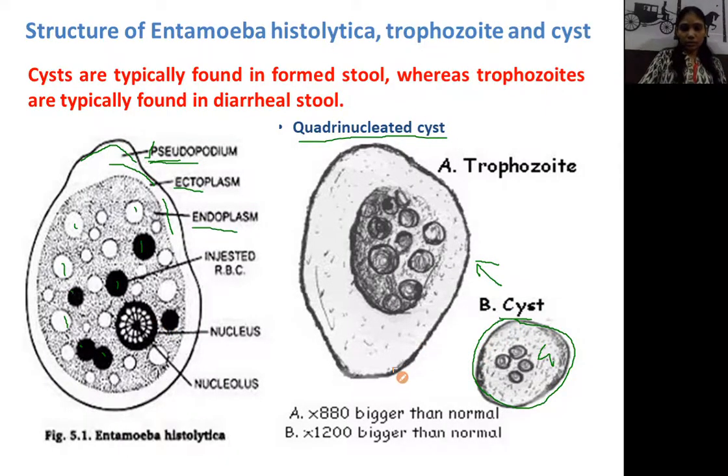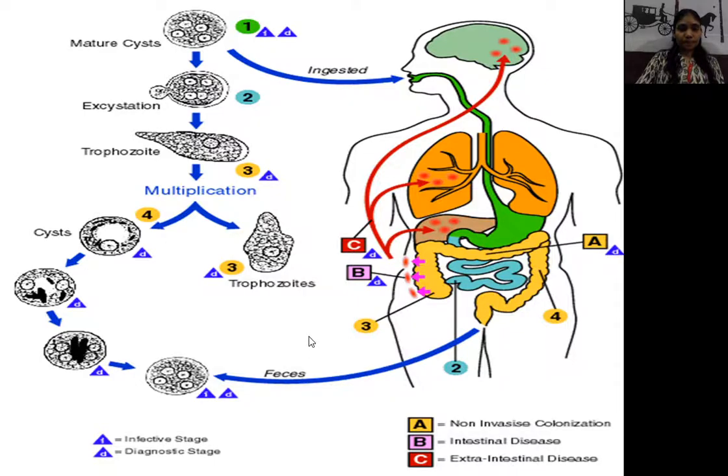And how do they infect the human body? Let us see. So when that mature cyst, means here is the quadrinucleated cyst, can you see here the 4 nuclei? Okay, so these quadrinucleated cysts are present in the fecal matter of the infected person. Infected personच्या fecal matter मध्ये ही ते cyst stage होते. Okay, and if that fecal matter is contaminated with water, food and comes into the human body